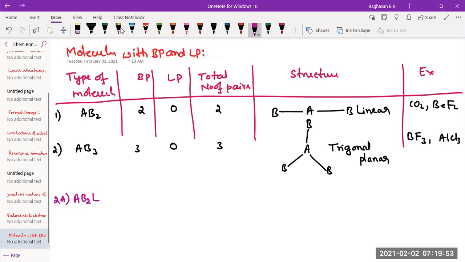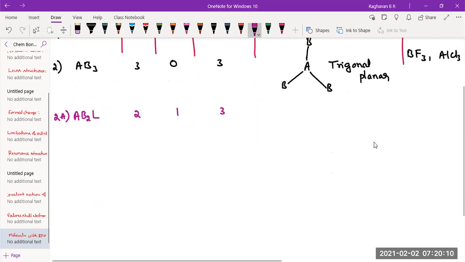So now people have to tell me: bond pair? 2. Lone pair? 1. Total number of pairs? 3. Total number of pairs 3 only. Now all the 3 electron pairs would be arranging like a trigonal planar geometry.